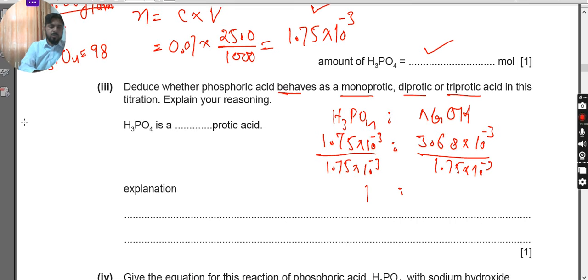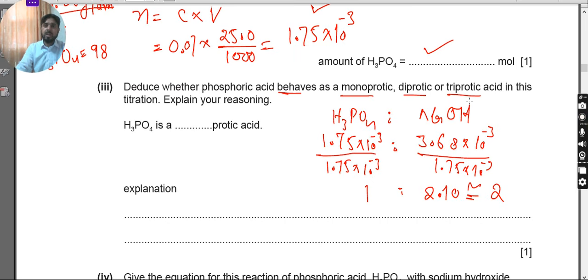When we divide it, we get 2.10, which is approximately equal to 2. So this gives us the idea that phosphoric acid and sodium hydroxide are reacting in a 1:2 ratio. Whenever we have 1 mole of phosphoric acid, we require 2 moles of sodium hydroxide.